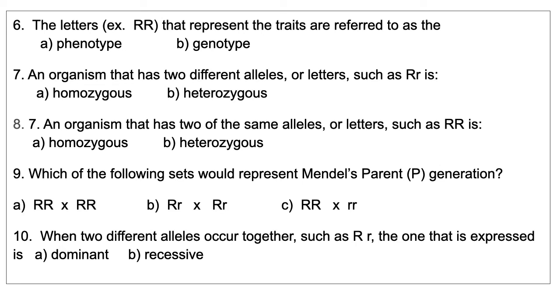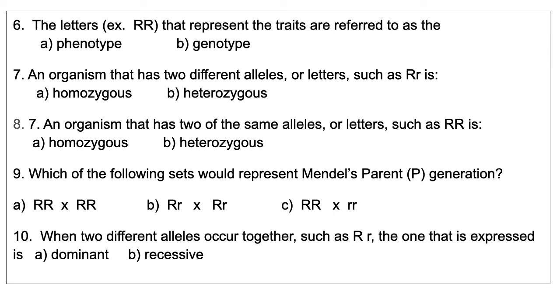If they were the same, which actually number 7 is alluding to, so an organism that has number 8, an organism that has 2 of the same alleles or letters, such as big R, big R, is going to be homozygous. So if they're the same, they're homozygous. If they're different, they're heterozygous.